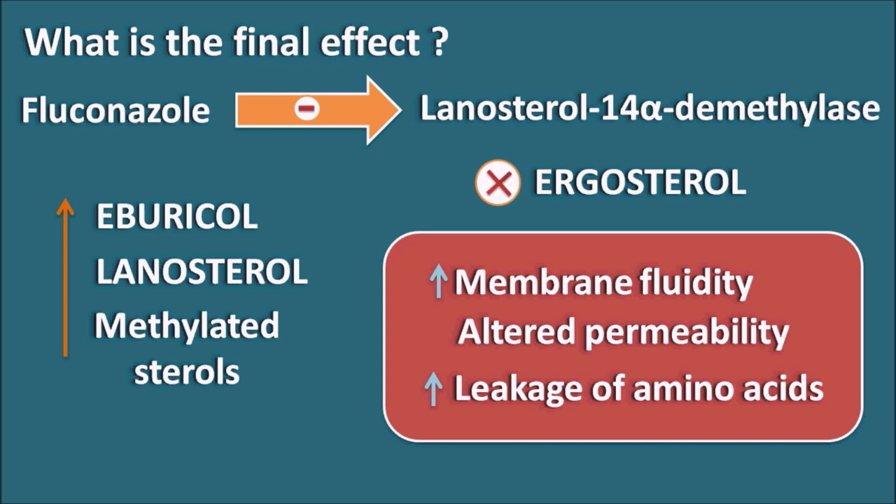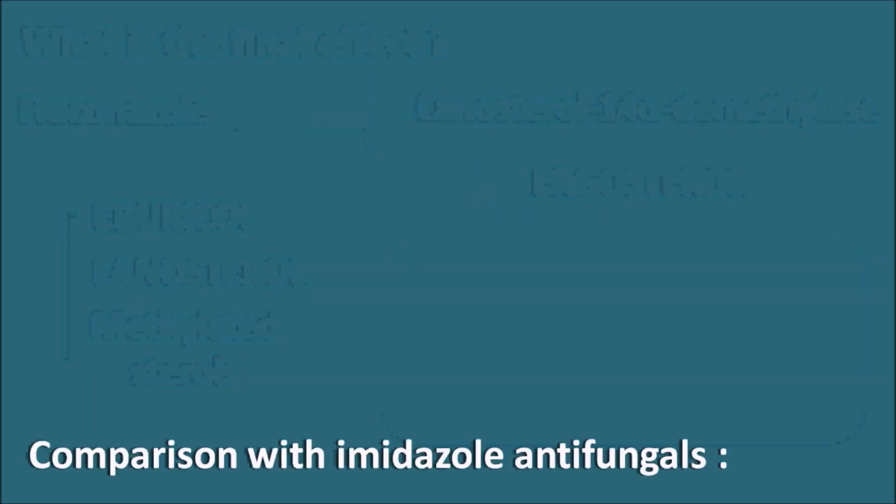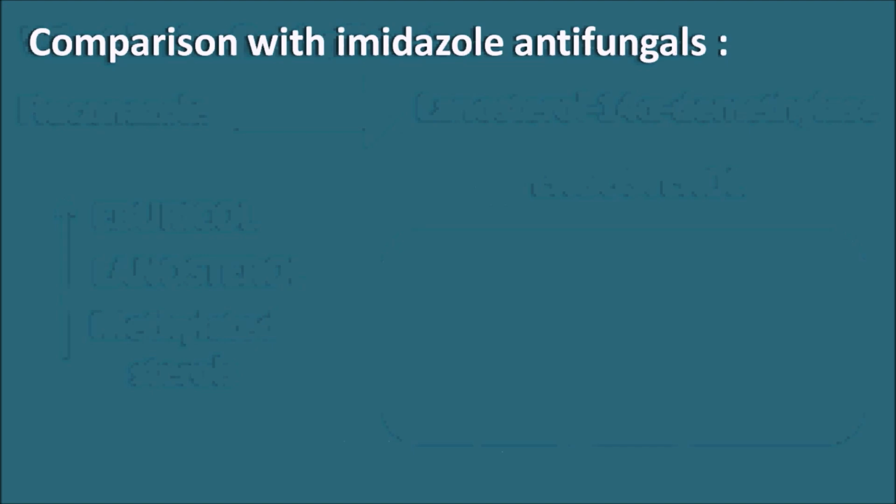In this way, fluconazole is going to inhibit the ergosterol mediated membrane activities, thereby decreasing the growth of the fungal cells. So that's why fluconazole produces a fungistatic action on the fungal cells. Now let us compare this fluconazole with the imidazole antifungals.